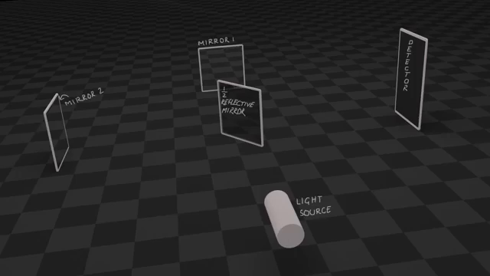The light source is placed at the bottom center of our setup. The half reflective mirror is placed at the center at a 45 degrees angle to the direction of light emitted from the source. The two reflective mirrors are placed at the right and at the top of our setup, making a 90 degree angle at the center. The mirrors are placed at exactly the same distance from the center.